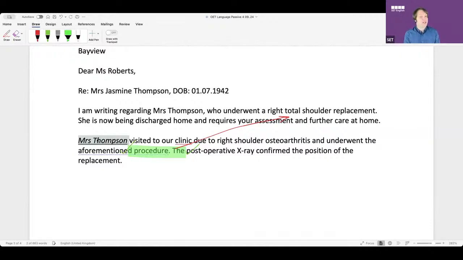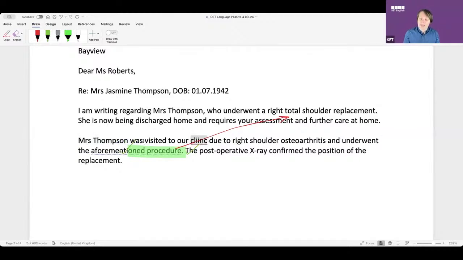She is the subject. In passive, Marwa, do we start with the subject or the object? Object. In passive, we start with the object. But here, visited, she is the subject. She is doing it. Okay, so very important.